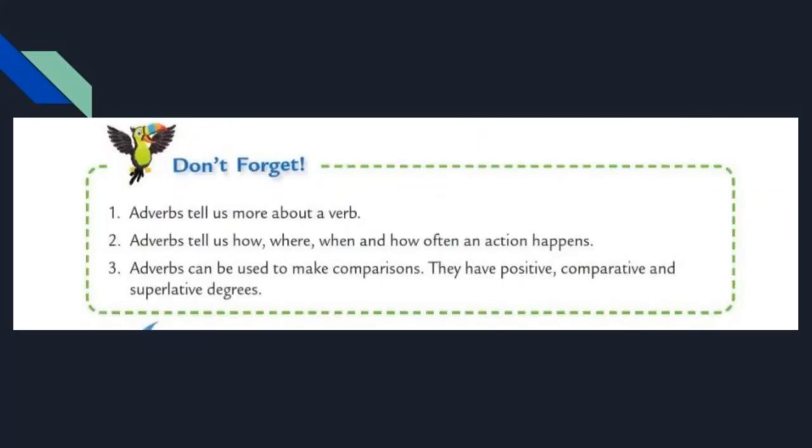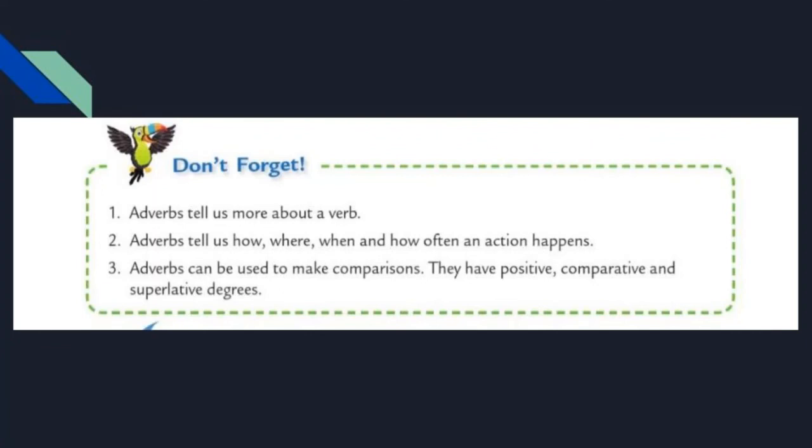Okay, students, now we have come to an end. It means recap corner. Now we are going to revise today's topic, that is adverbs. Okay, what do you mean by adverbs? Adverbs describe a verb. It means it tells us more about a verb, adjective, and other adverbs also. Okay, adverbs tell us how, where, when, and how often an action happens. It means adverbs of manner, adverbs of place, adverbs of time, and adverbs of frequency. They tell us how an action happens, where an action happens, when an action happens, and how many times an action happens.